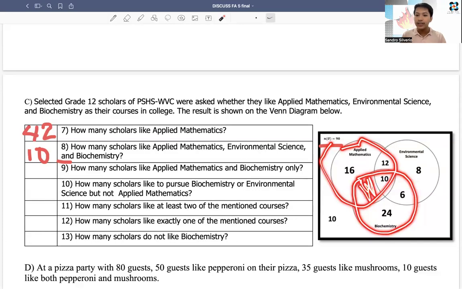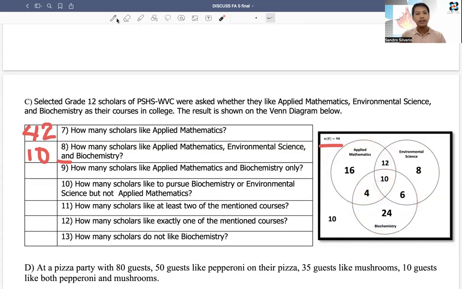We cannot include the 10 because the 10 is part of environmental science. You get it? Applied mathematics and biochemistry only. It is very exclusive, just the only part. So our and is an intersection, just this. We cannot include the 10, because again, 10 is part of environmental science. So our answer here is 4.